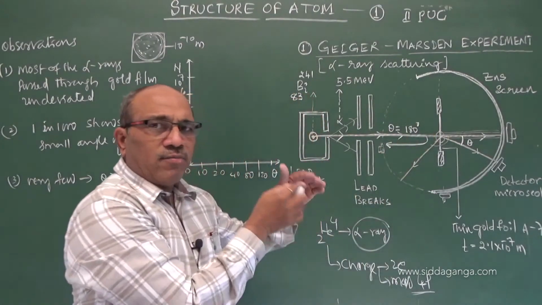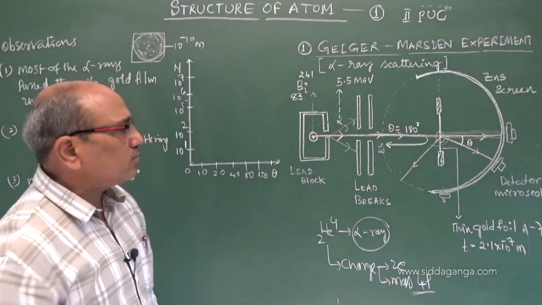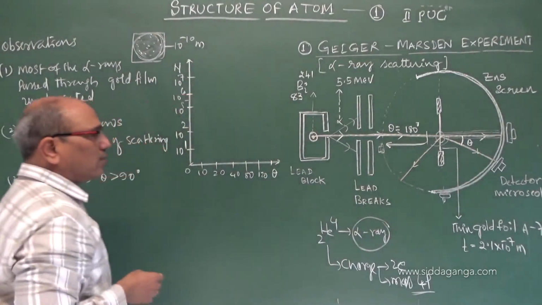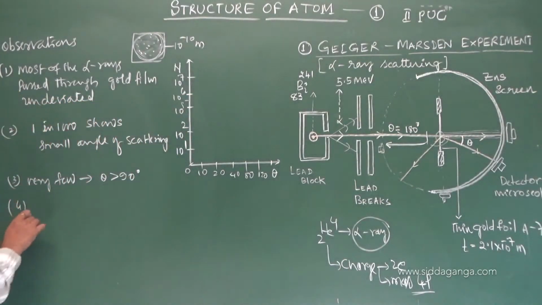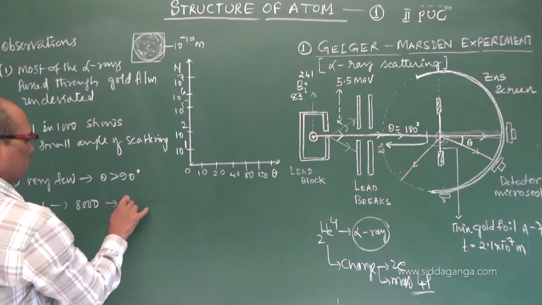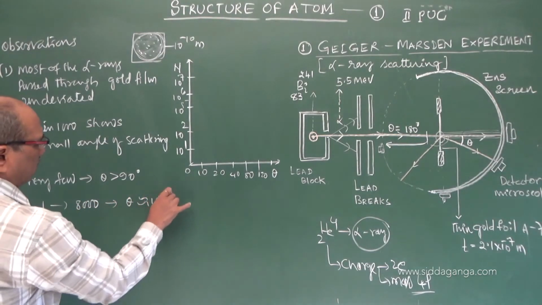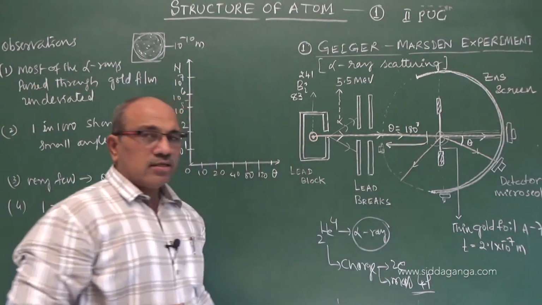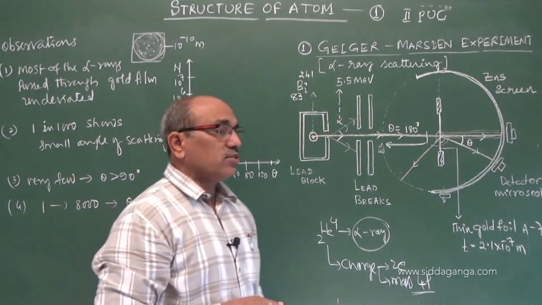Not exactly, maybe 179, 178, like that. So it gets returned. That means, if you see the fourth, 1 in 8,000 shows theta almost equal to 180 degrees. That is scattered back in the incident direction.